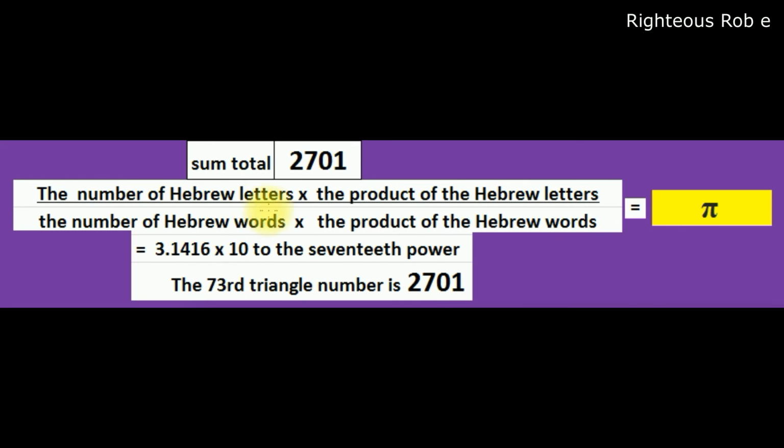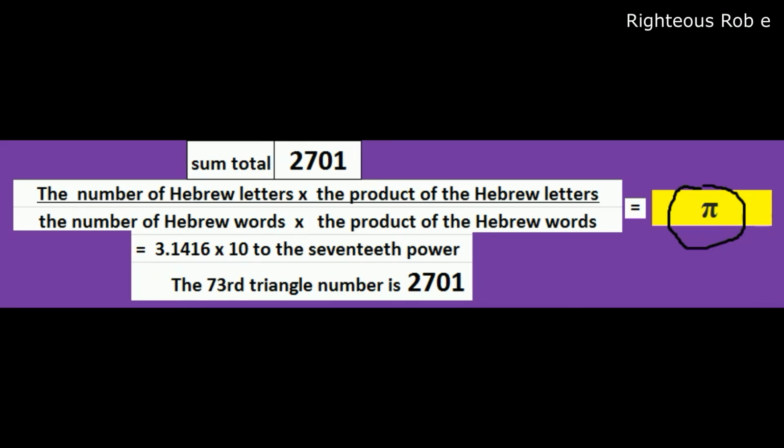The number of Hebrew letters, which is 28, times the product of the Hebrew letters, divided by the number of Hebrew words, which is 7, times the product of the Hebrew words. And it encodes pi into that Genesis 1 verse 1 Hebrew gematria. It creates geometry as well as encoding pi into the 28 Hebrew letters, 7 Hebrew words.